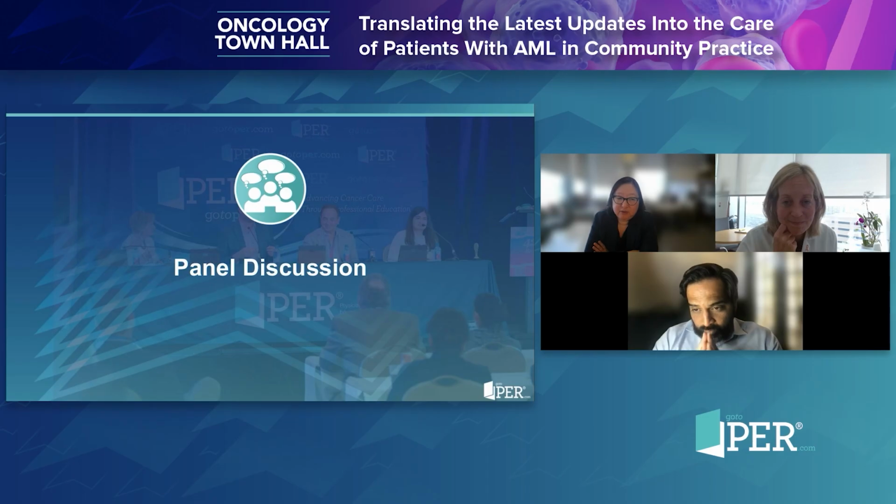Okay, so I don't know if Dr. Daver's on, but the question that came up in the field here is, does paradigm signal the end of chemotherapy in adverse risk? So should we not be giving any 7 and 3 in young fit patients with adverse risk? For Dr. Daver, I know that your center has piloted a number of these intensive chemotherapy regimens.